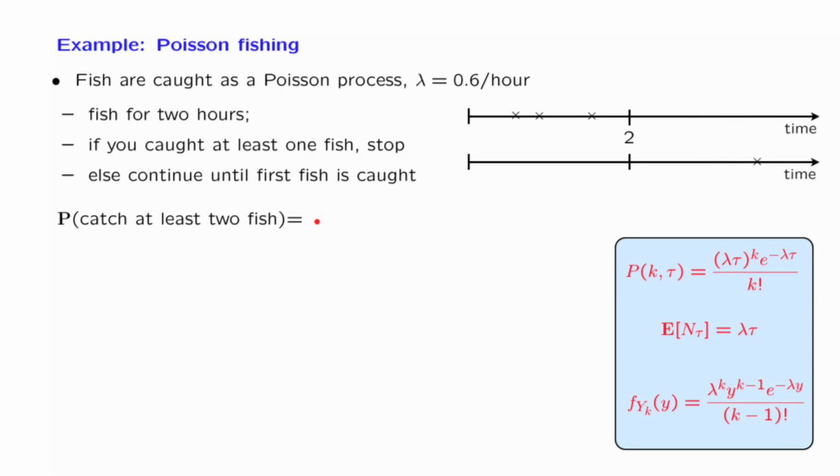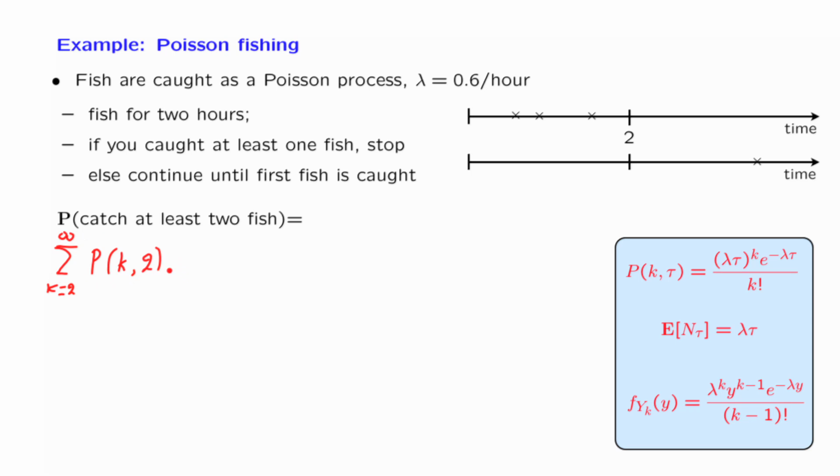The next question is, what is the probability that we catch at least 2 fish? Under this scenario, we catch 1 fish and we stop. Therefore, this scenario must have materialized. The event of catching at least 2 fish is the scenario that from 0 until 2, we caught at least 2 fish. So we're talking about the probability of catching at least 2 fish, which is the probability of catching k fish during a time interval of length 2, where k can be anything from 2 to infinity.